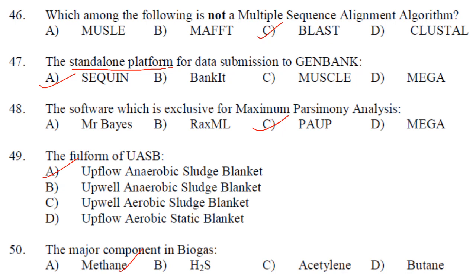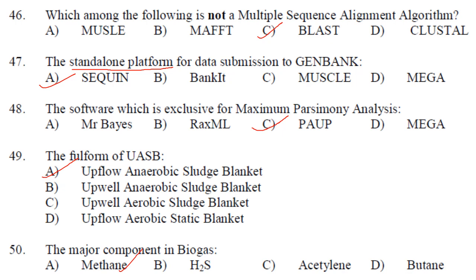MrBayes performs Bayesian inference of phylogeny using a variant of Markov chain Monte Carlo. Then RAxML, it is randomized accelerated maximum likelihood, not maximum parsimony, it is maximum likelihood, a popular program for phylogenetic analysis of large data sets under maximum likelihood.